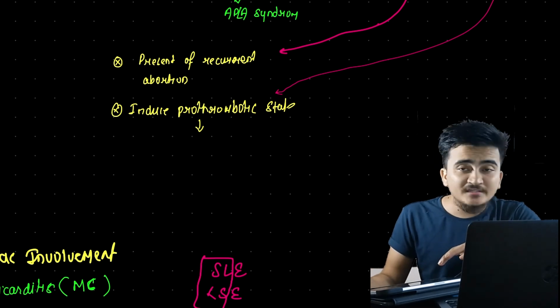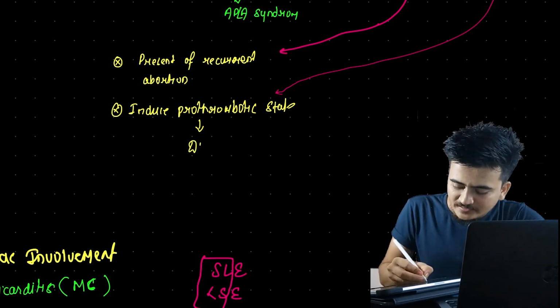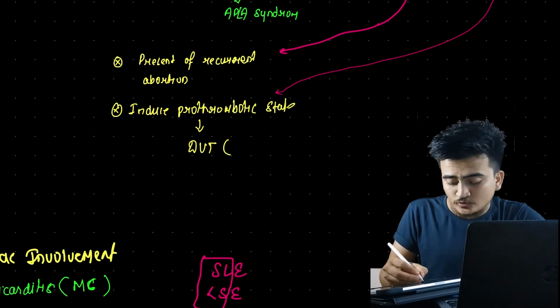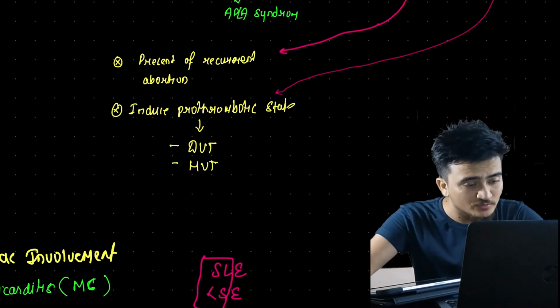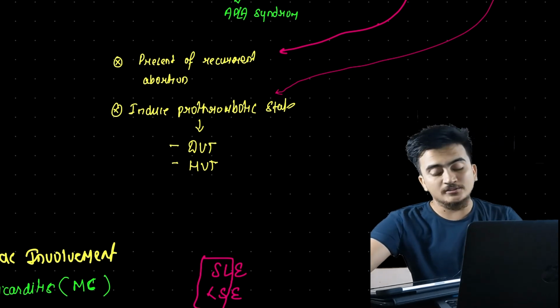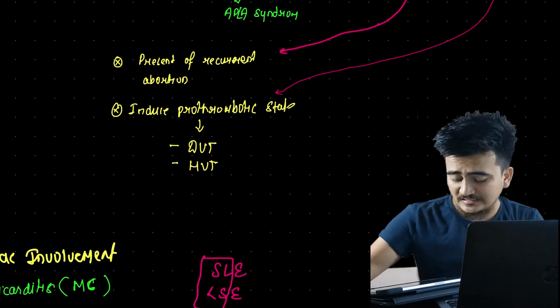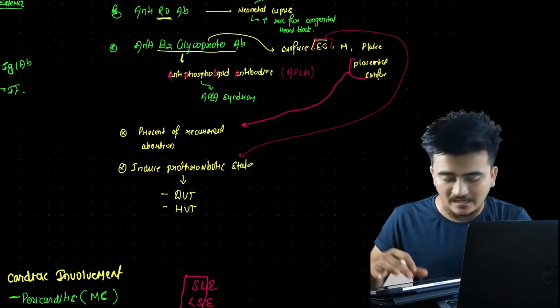What comes here is predisposition to DVT, deep vein thrombosis. Similarly the other is HVT, hepatic vein thrombosis, that could eventually lead to stroke. Now this was about endothelial cell damage, right?